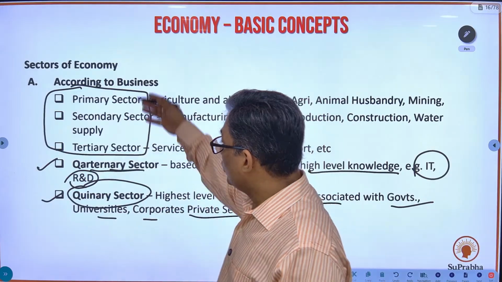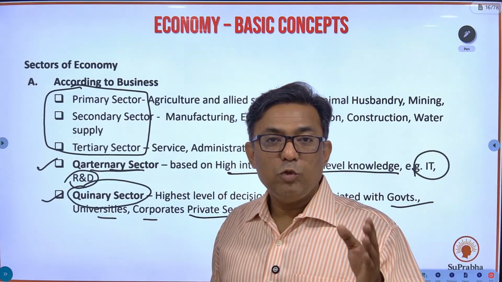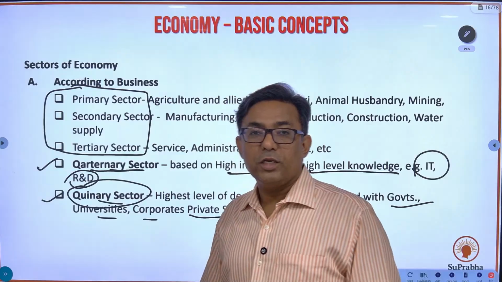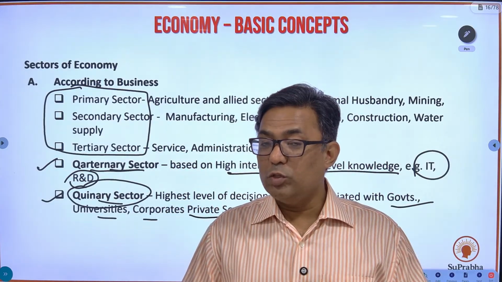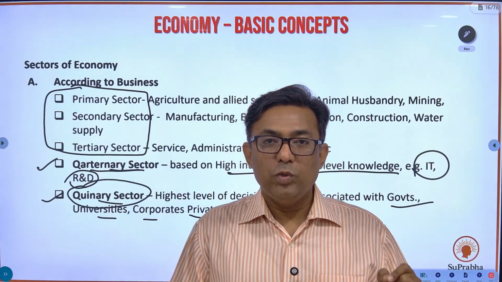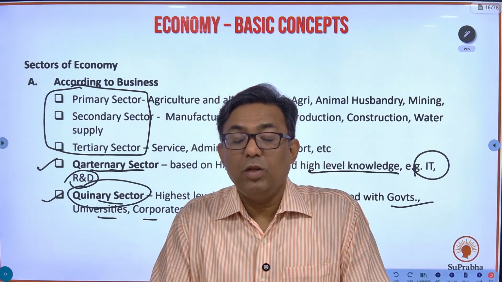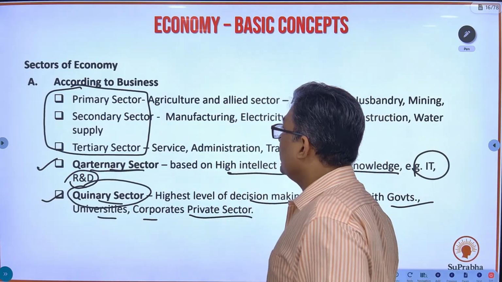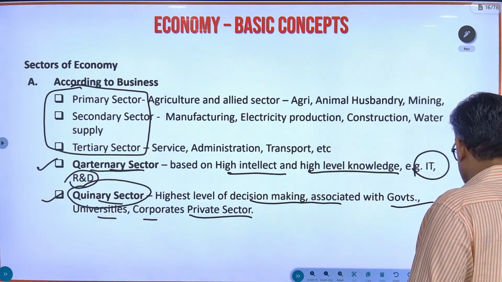So whatever is produced, how to take it forward? Where should we stop it? That decision-making sector is the quinary sector. So you will have 5 sectors: primary, secondary, tertiary, quaternary, and quinary. Now this is conceptual. So when I say conceptual, see to it that you write it in your own words somewhere, and be conceptually very clear. So these are the different sectors which you have in the economy.